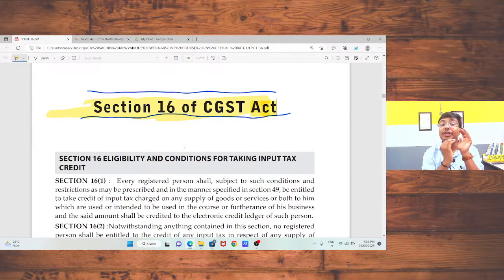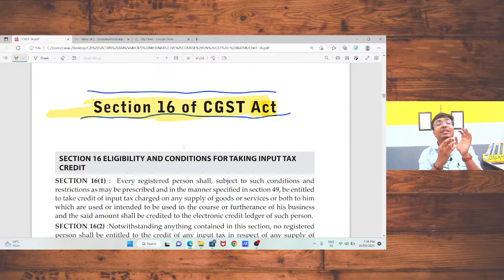Then after, you need to check section 16 subsection 2, that is conditions to claim input tax credit. There are 5 important conditions to claim input tax credit. After taking care of those conditions, you need to check whether that particular input is blocked under section 17 subsection 5 or not.